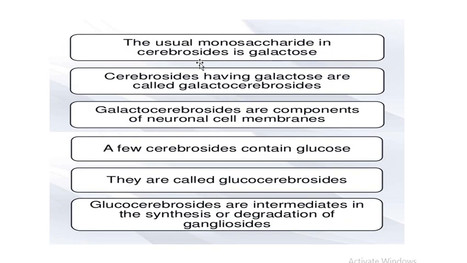Usually the monosaccharide in the cerebrosides is galactose. The cerebrosides having galactose are called galactocerebrosides. The galactocerebrosides are components of the cell membranes of the neurons. A few cerebrosides contain glucose as well. These cerebrosides are called glucocerebrosides. The glucocerebrosides are most commonly found in gangliosides.